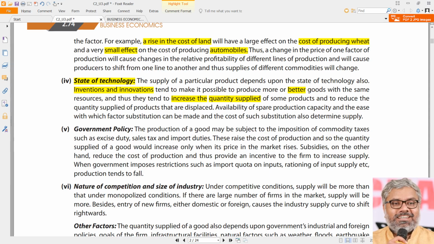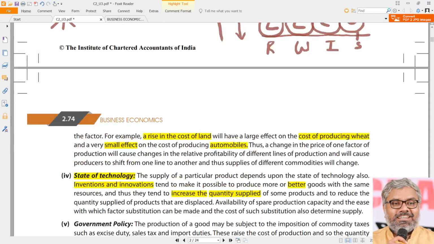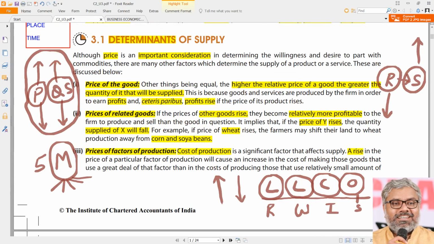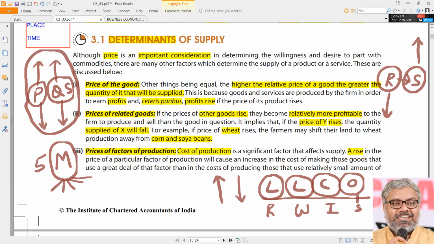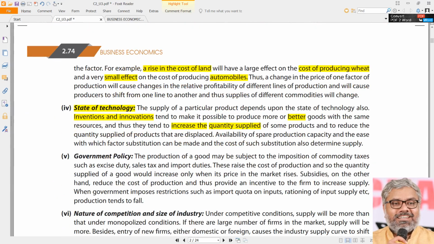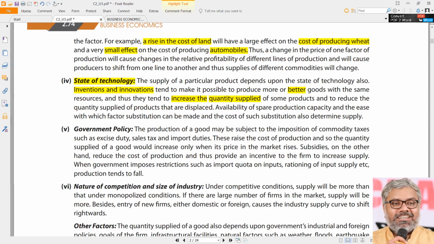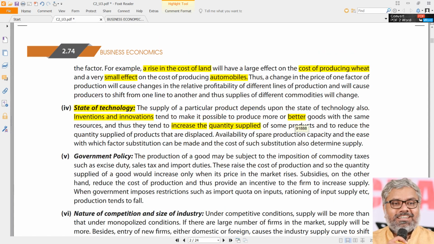Again, don't go with this quantity supplied and supply discussion once again. I'm telling you once and for all, it doesn't matter. But usually in the exam questions, when they use the word quantity supplied, they are referring to the relationship between price and supply. When they are using the word supply, they are talking about any factor other than price. That is more applicable for demand for sure. We can continue to apply that for supply also. If they are not applying, we should not get unnecessarily confused because of that. Let them not apply. But we should know very clearly, there is no difference between them. Only the words are used in different contexts.